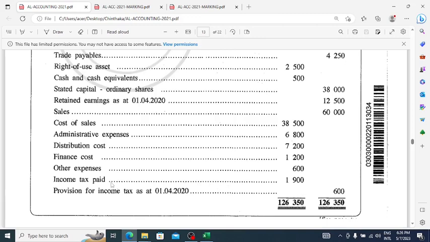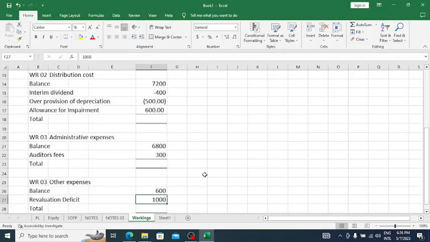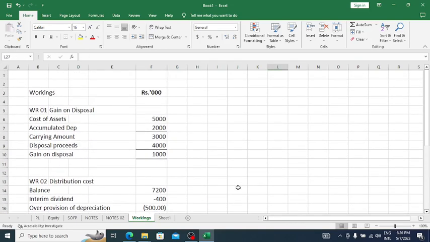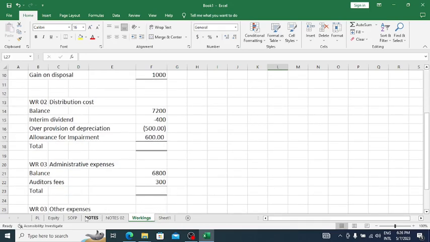And the income tax, okay. Provision for income tax is also okay. Now, everything is okay. Now we have to pick out this. And from where we will start? Okay, we go with the notes.